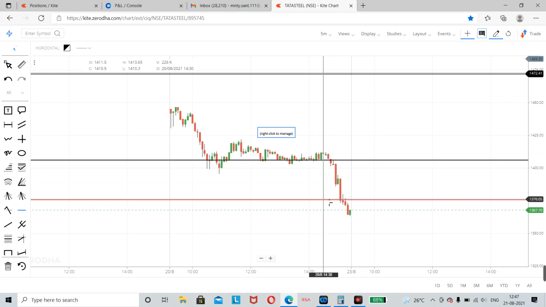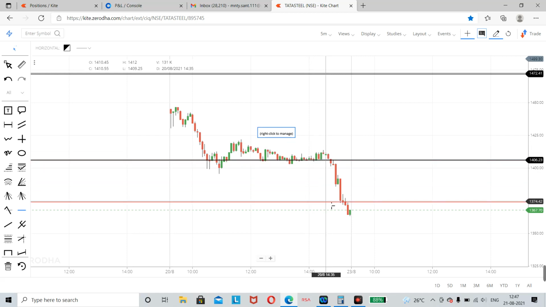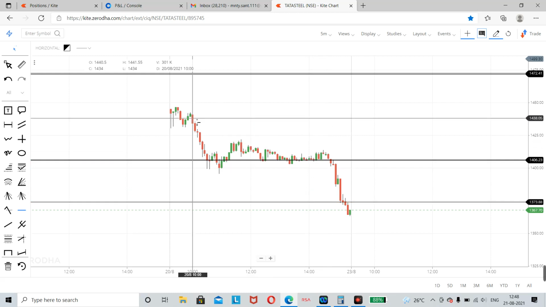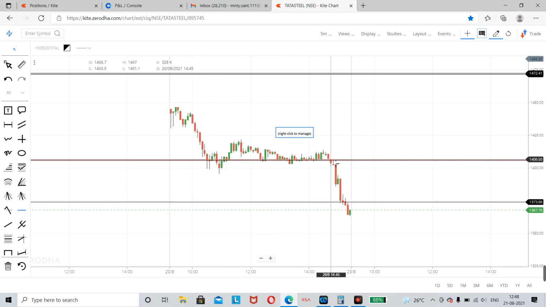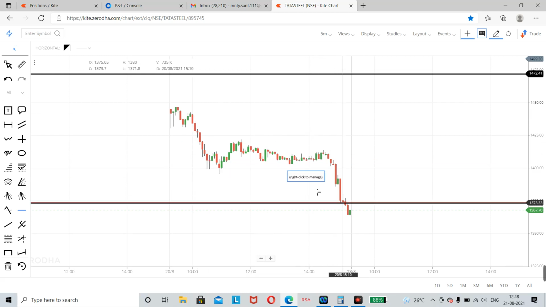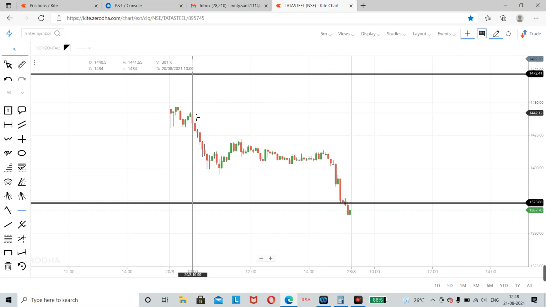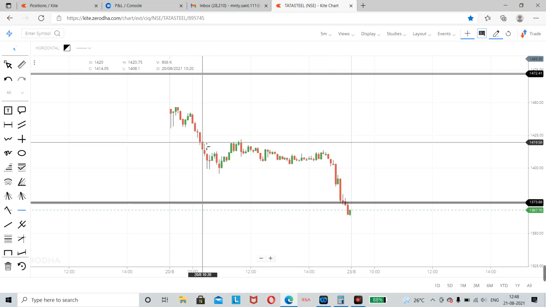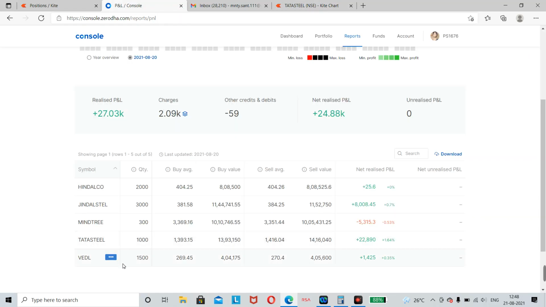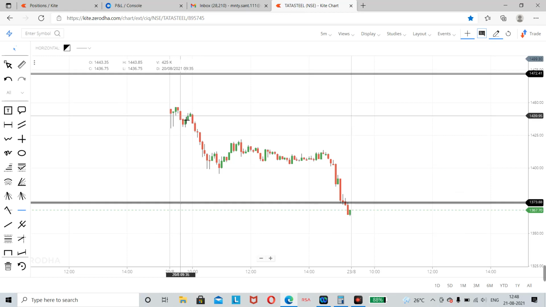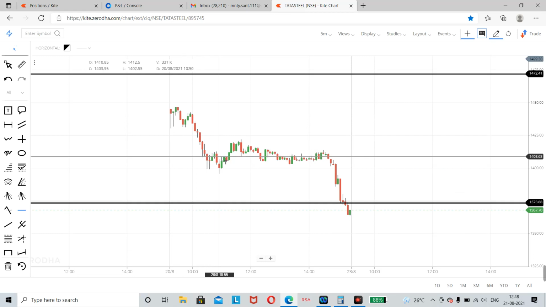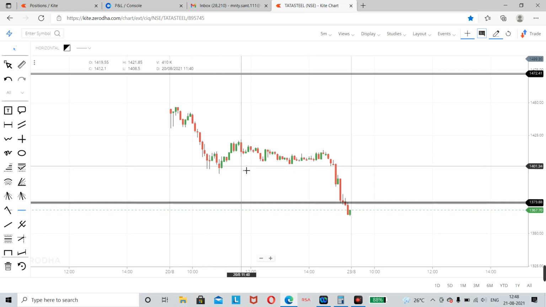I trailed my stop loss to this level, and I exited almost at the bottom. I shorted here, added a position here, and finally exited here. My total quantity, if you look, is 1000 quantity. I initially started with 100 quantity, and then kept on adding 200, 200, 100, 200 while in my winning position.